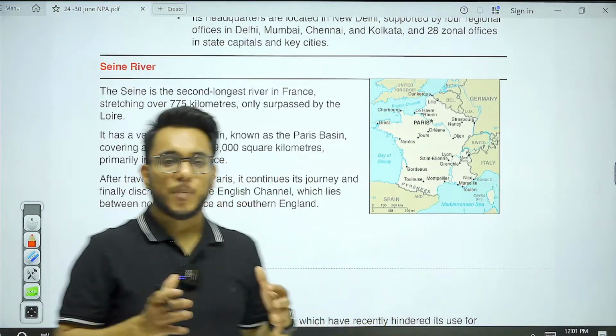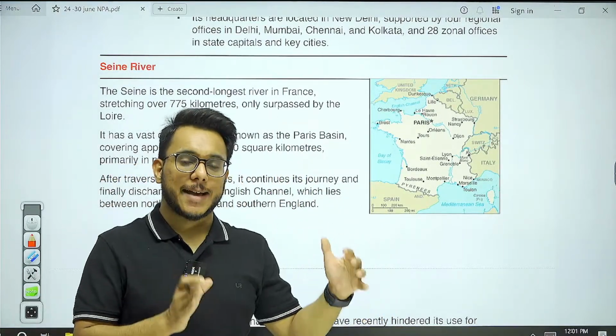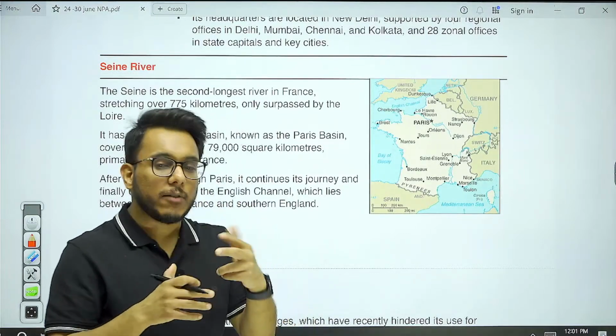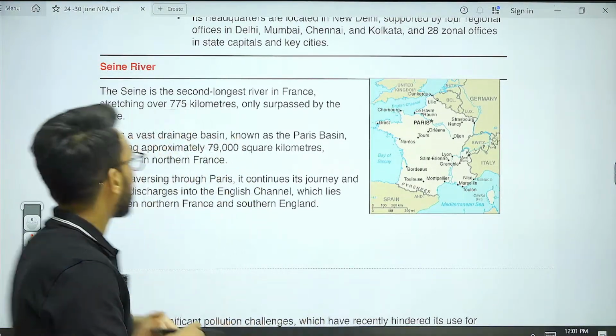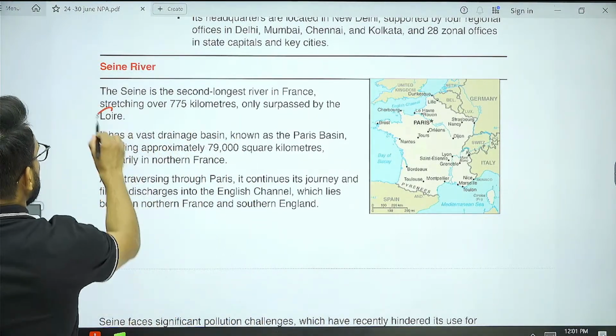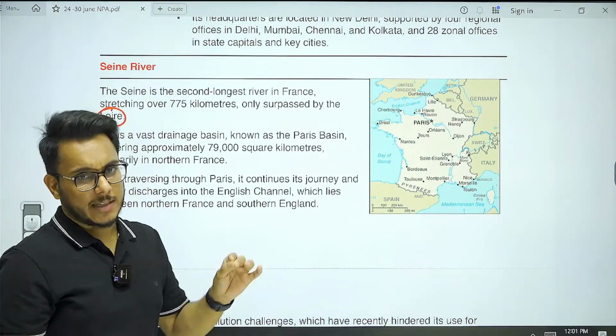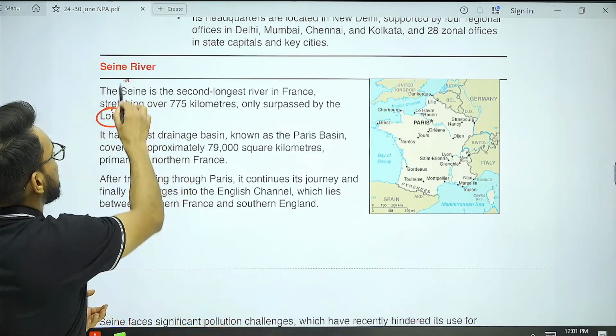Now, France has two most important rivers. One is the Loire, and the Loire is one of the longest rivers of France. And after the Loire, there is the Seine River.